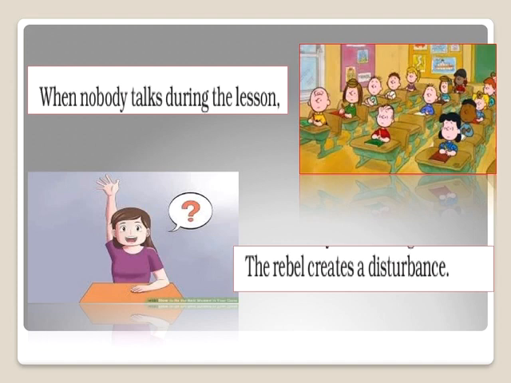When everybody is quiet, the rebel will ask a question or discuss something, right? So this is how it is shown that the rebel is not always against the government. You can find a rebel anywhere around you. Okay, and they will always be different from the common group.